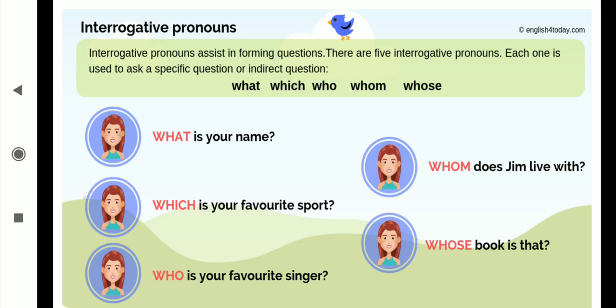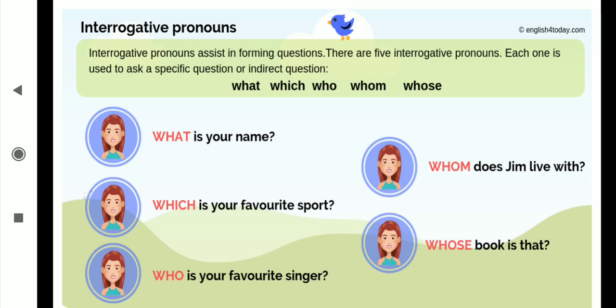Now interrogative pronoun examples, see now. What is your name? What is asked? What is your name? After what came? Did any noun come? No. After what a noun did not come. That's why this what is an interrogative pronoun. Which is your favorite sport? Which, after which what came? Did any noun come? No. That's why this which is also a pronoun.